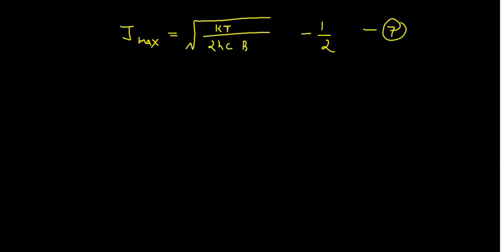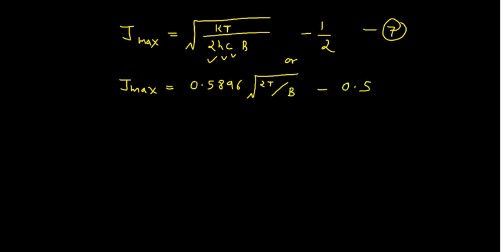Now if you put in the value of 2, the value of Planck's constant, the value of c, all these things, then you can simplify that equation. J max equals 0.5896 root of T by B, minus 0.5.